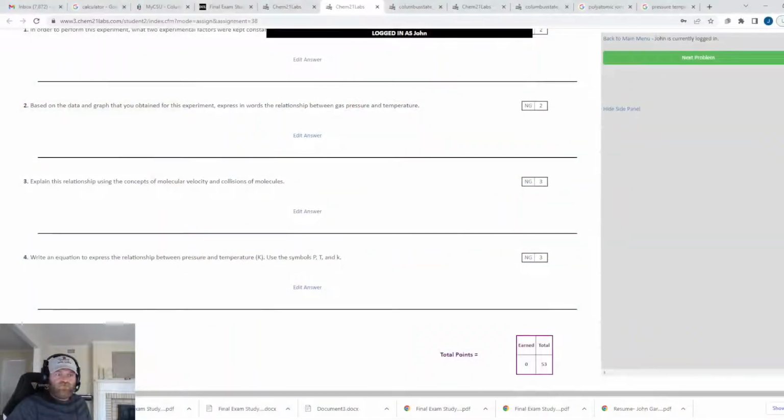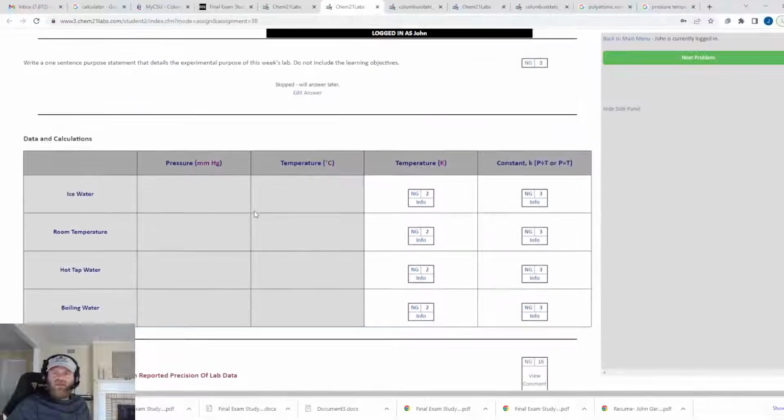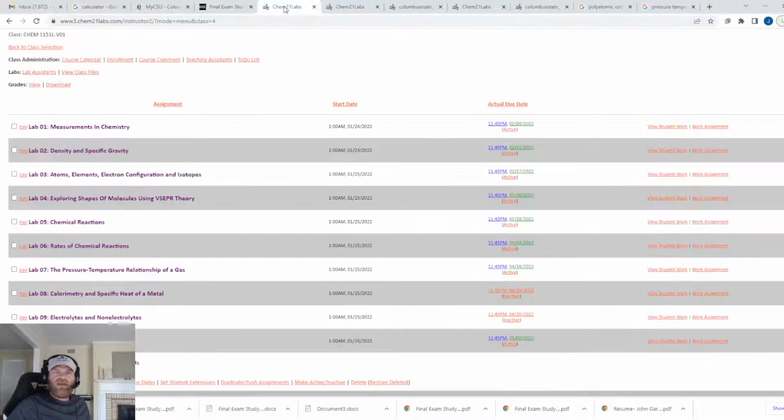So that is the concept behind molecular velocity and collision. That was the question they asked. I probably won't have you explain it like that, but it's good for you to know and understand the concept behind this physics. And I'm not really worried about the constant K.